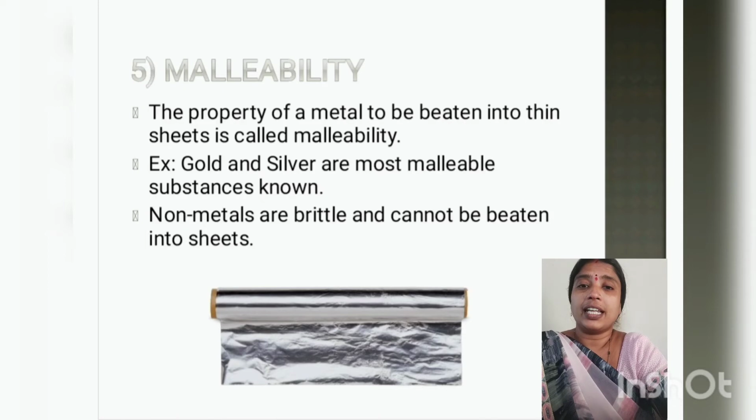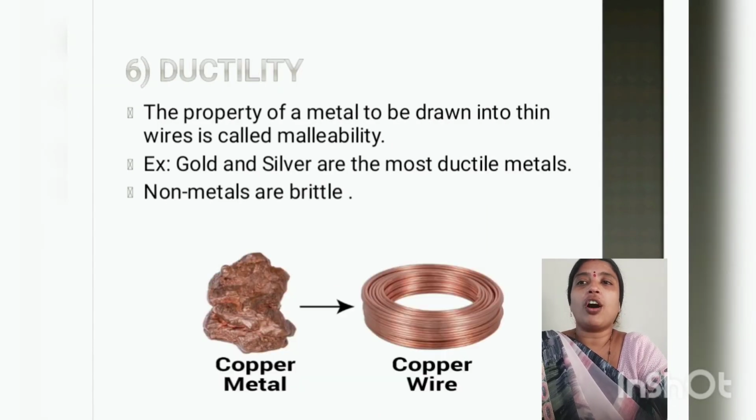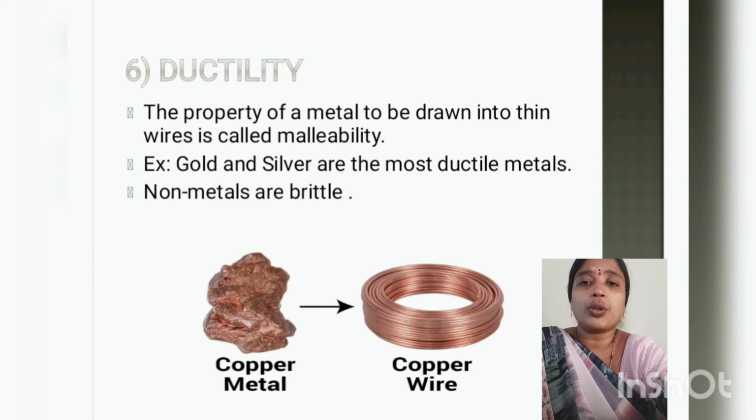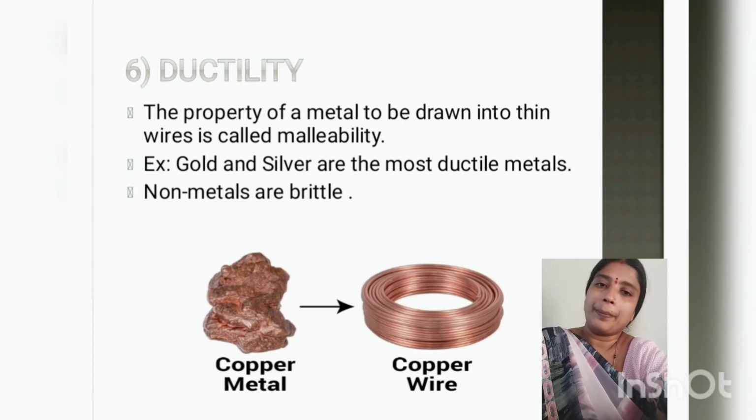Now ductility. Ductility is the property of a metal to be transformed into thin wires, and it is because of this property of the metal that copper wires are used for making electrical connections at home. And also gold and silver are used for making jewelries. Gold and silver are so ductile that you can transform them into thin wires and make beautiful jewelries from them. But on the other hand, non-metals cannot be transformed into wires, so they are brittle.